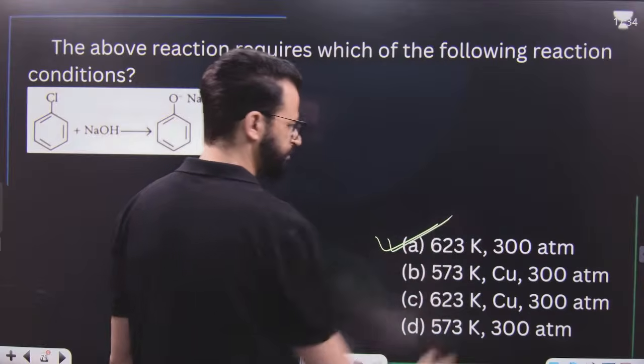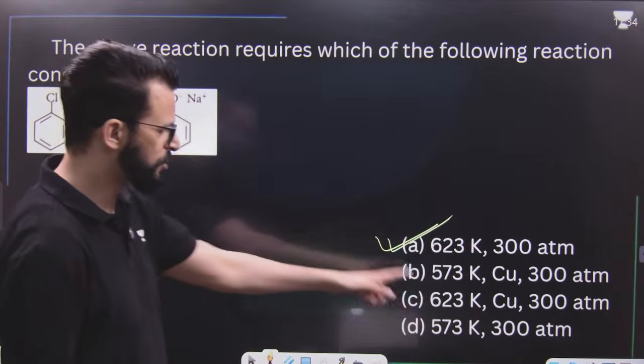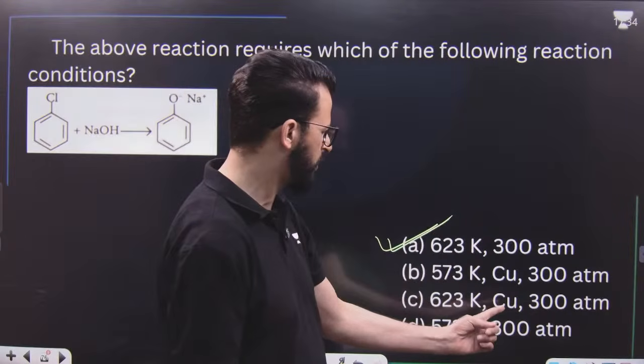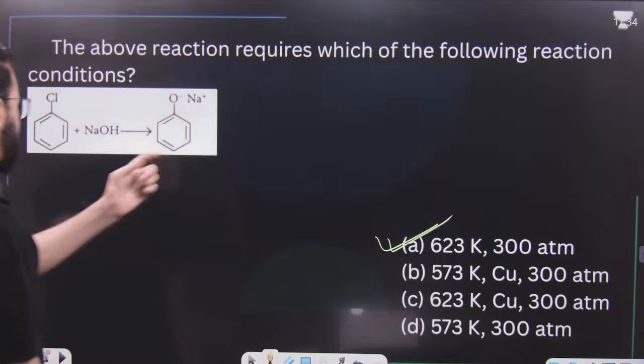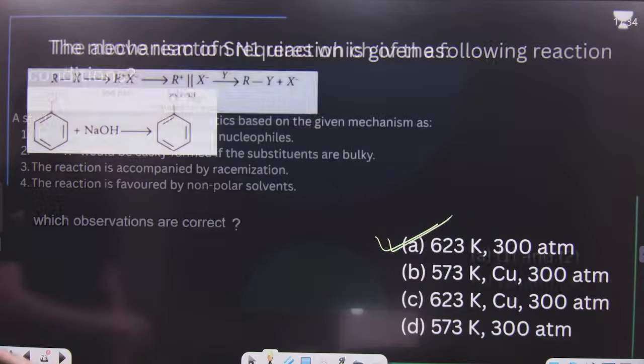That means this one. This also has the same temperature and pressure, but copper is not required there. So it is 623 Kelvin, 300 atmospheric pressure. This is Dow's process basically.